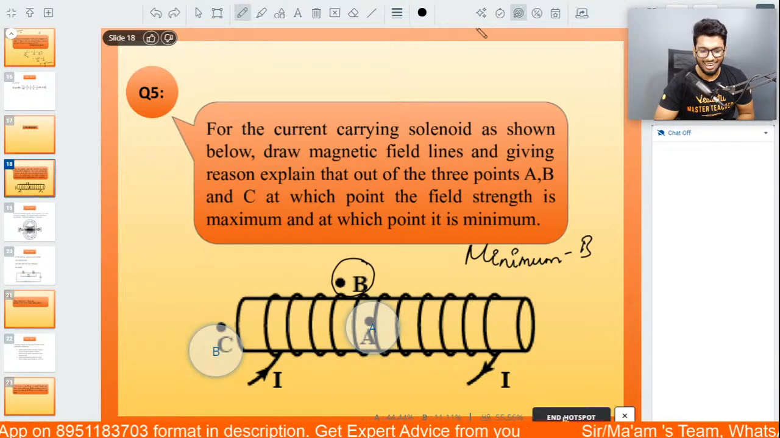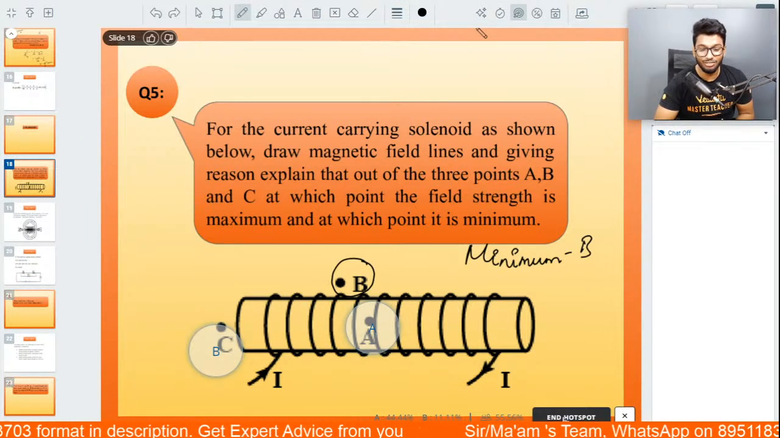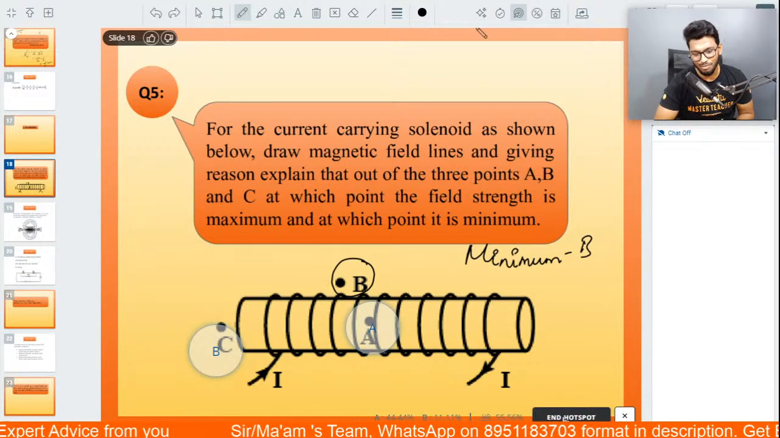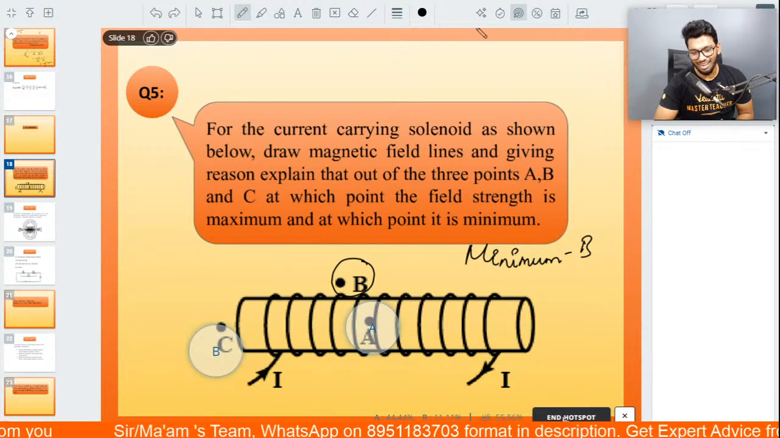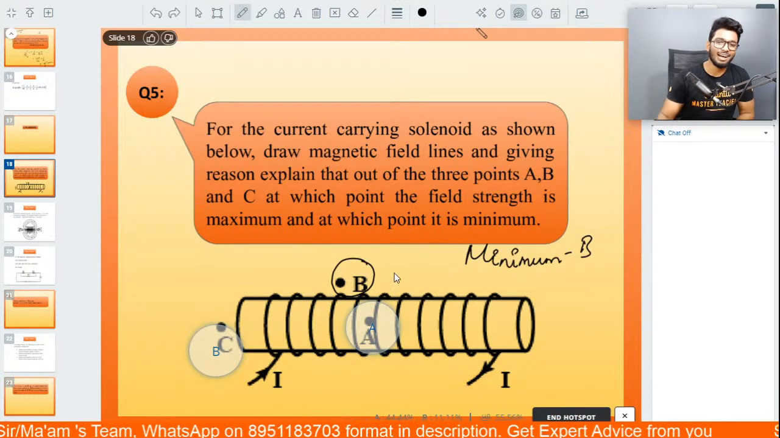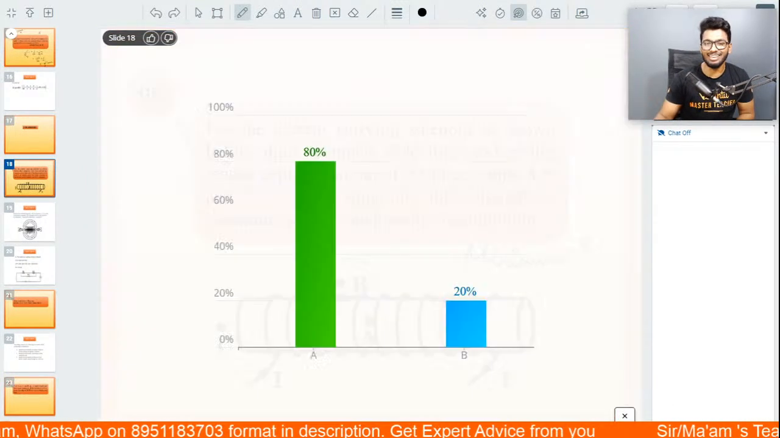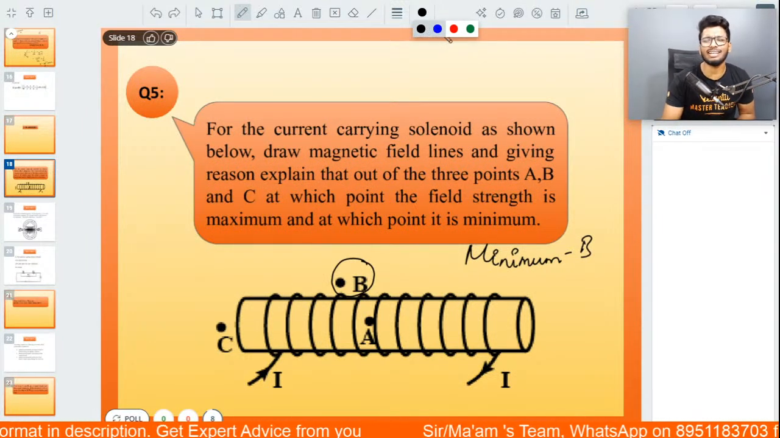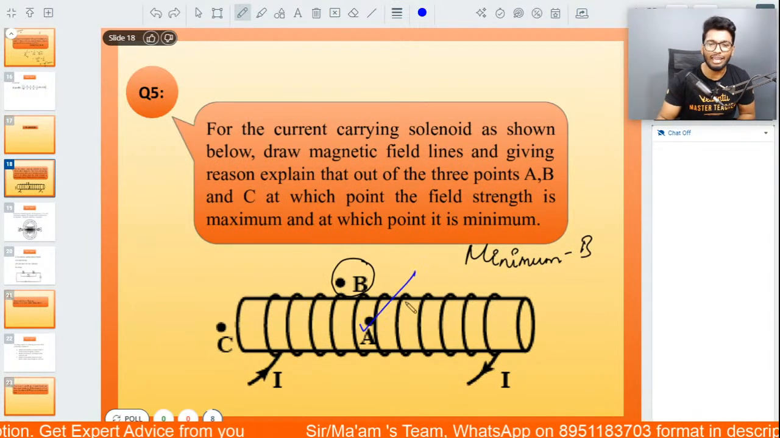Max is at C after A, and B is at minimum. All right, Sneha. Interesting. A, pakka. 100%. I'll log the answer. All right. The answer in 3, 2, 1 is definitely going to be A.